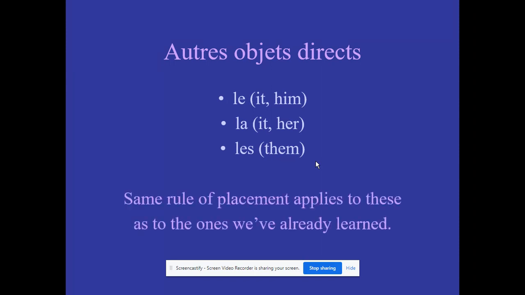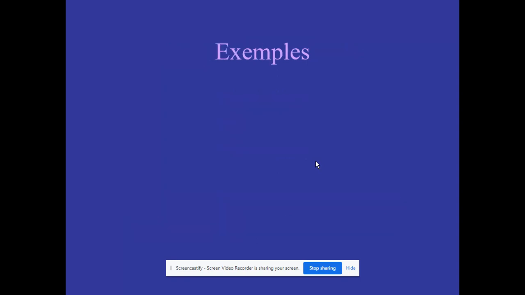Okay. Now, as I just said, the same rule of placement applies to these as the ones we've already learned. So it goes before the conjugated verb unless there's an infinitive, then it goes before the infinitive. All right. So let's take a look at some of these examples so you can see what we're doing, see what is going on. Okay, les exemples.